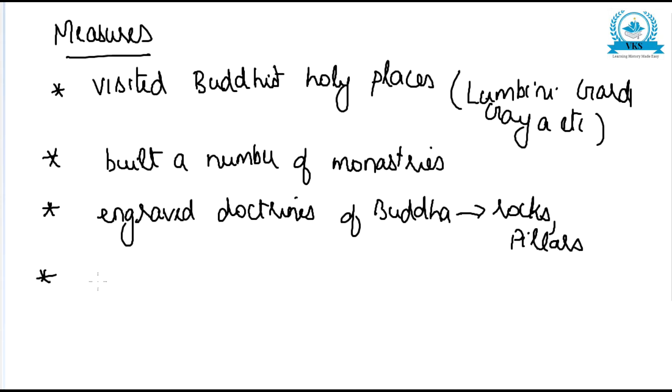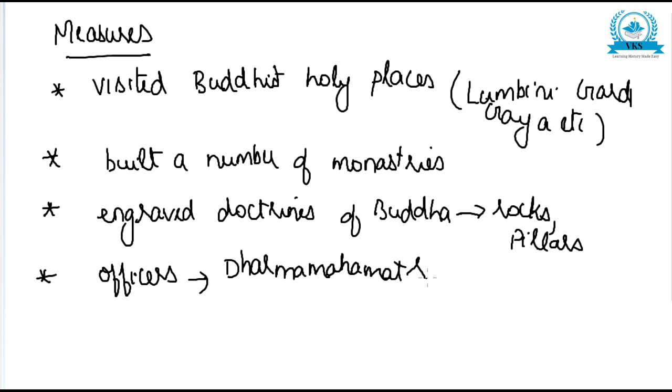Then he appointed officers called Dharma Mahamatras. That was another important achievement. Dharma Mahamatras were officers appointed by Ashoka to spread dharma among the people. Their main duty was to see whether everything is done according to dharma.